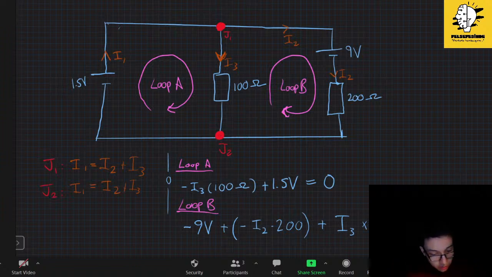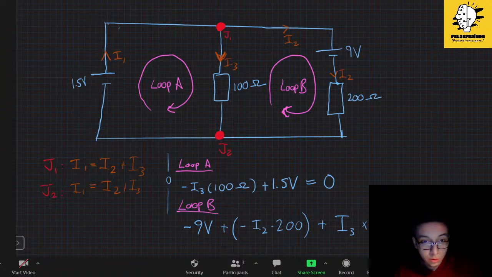For example, you have the definition of I1 here. You can substitute it into your equations. You can also find I3 or I2 from the equations, just like here. So I3 will be equal to 1.5 volts over 100 ohms. So you can do all those things.